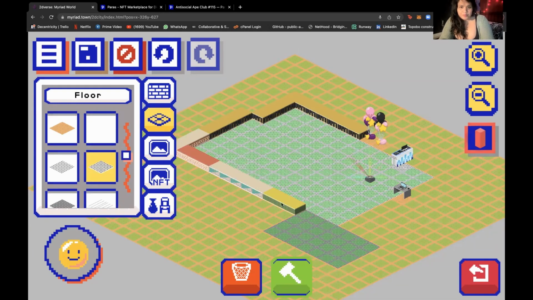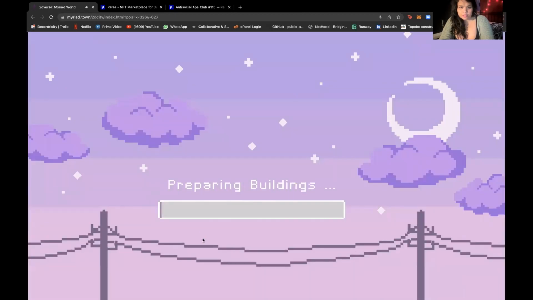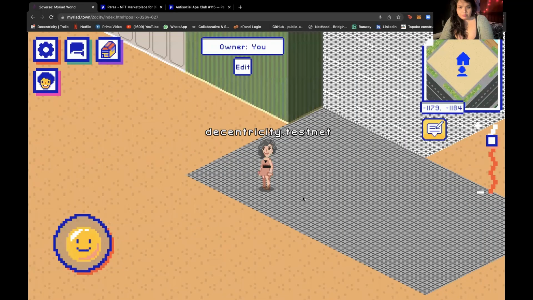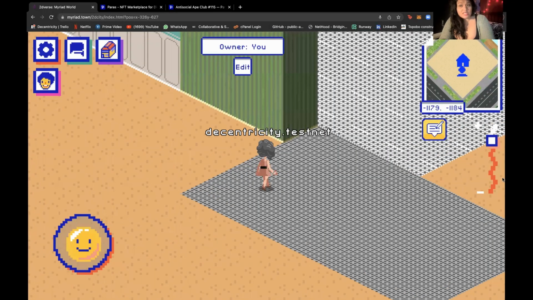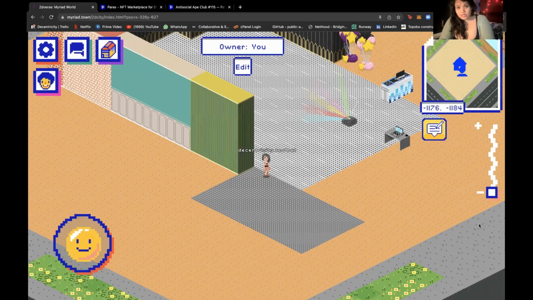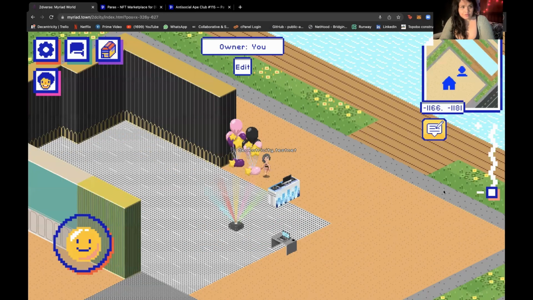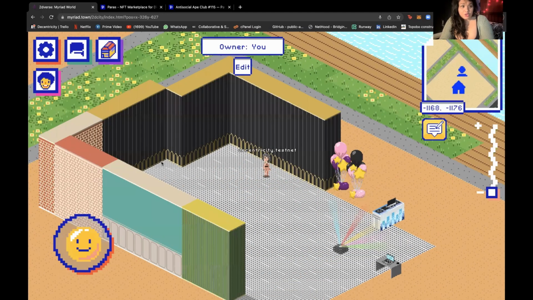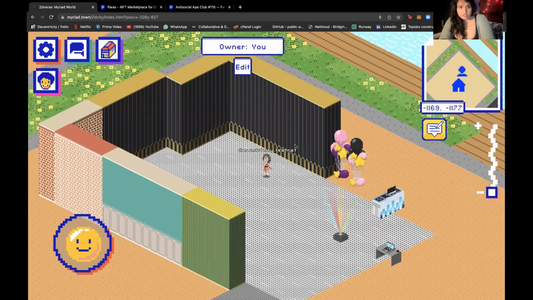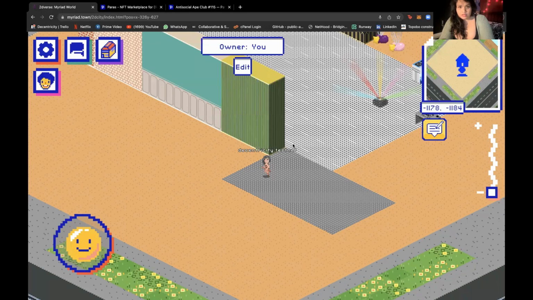Okay, so you press save. Once you press save, you go back to the world. Buildings are prepared and should be back there. Note that this actually works on mobile. This is better than most other metaverses out there because from a mobile accessibility perspective, you basically have no need of a PC to actually build on this thing.